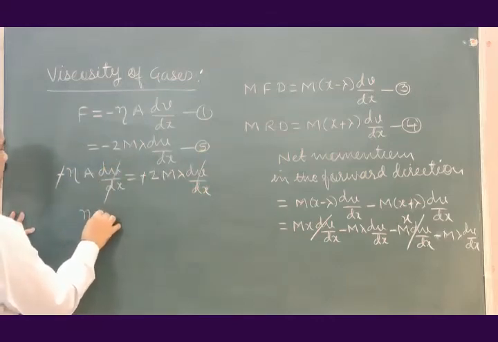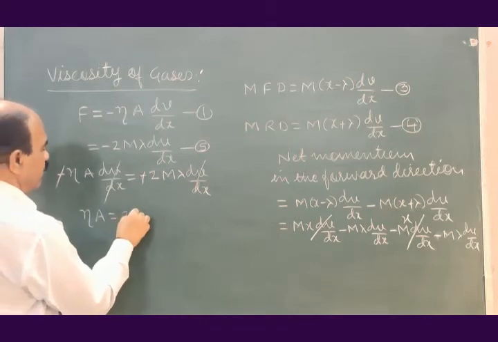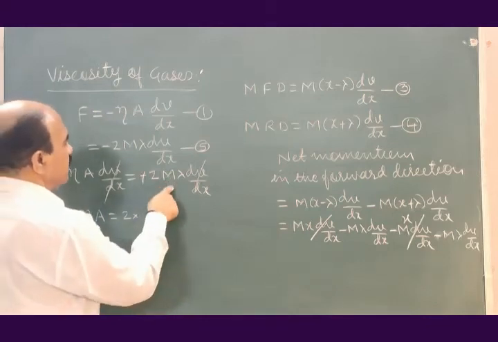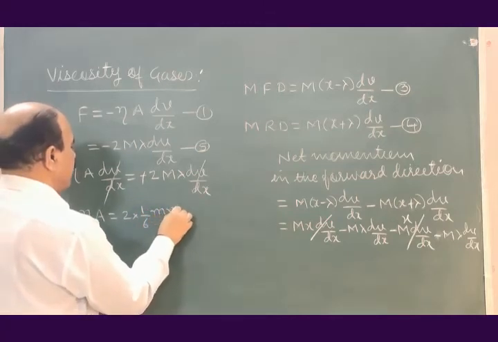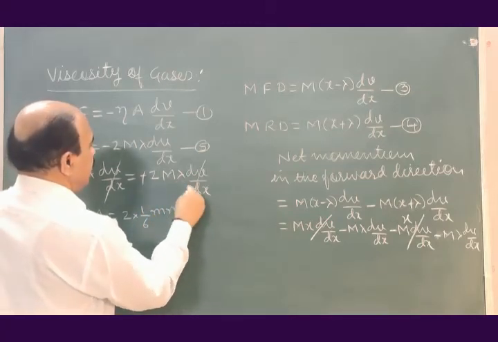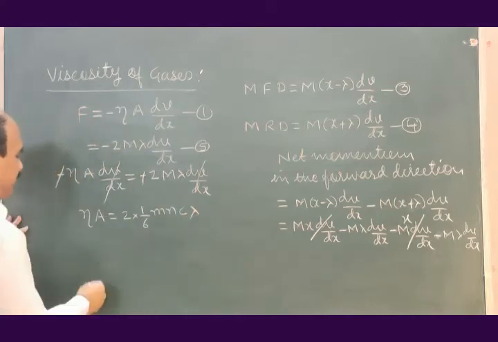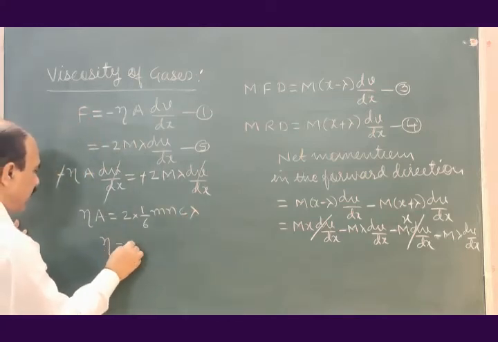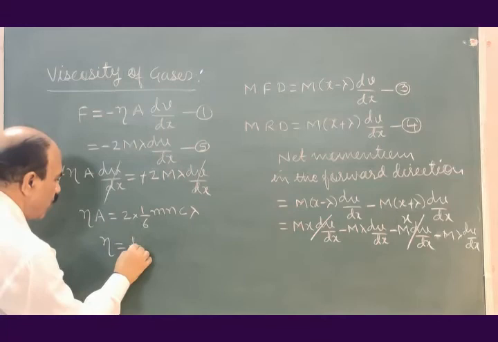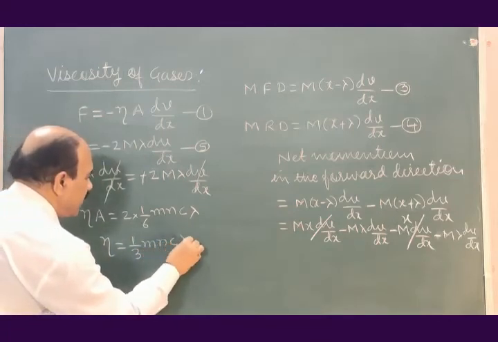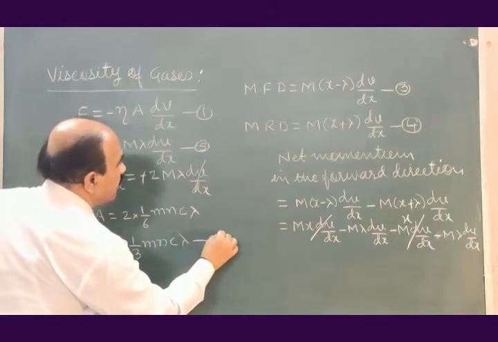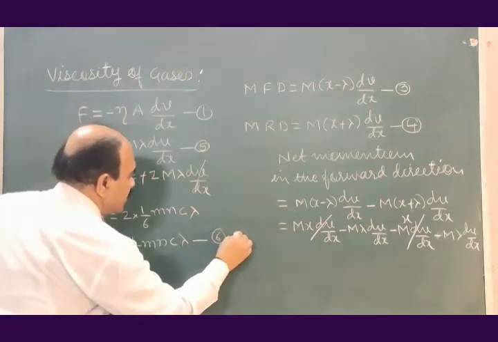and we have eta A is equal to 2 into, what is capital M? 1 by 6 m n c, this lambda as it is, or eta is equal to 1/3 m n c lambda, equation number 6.